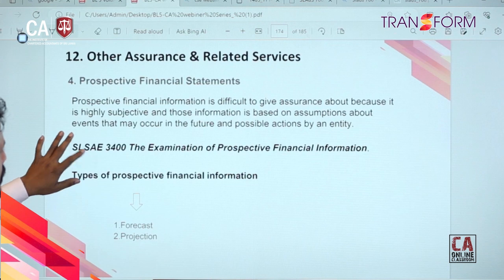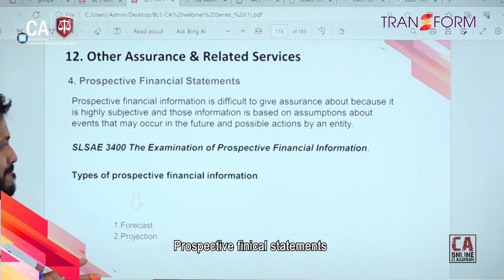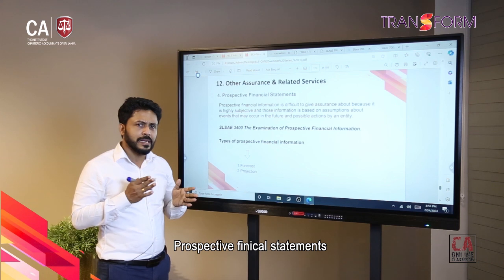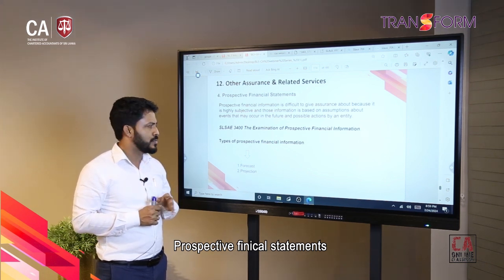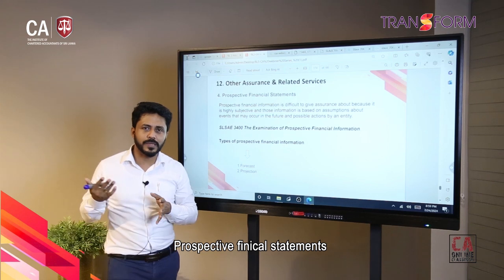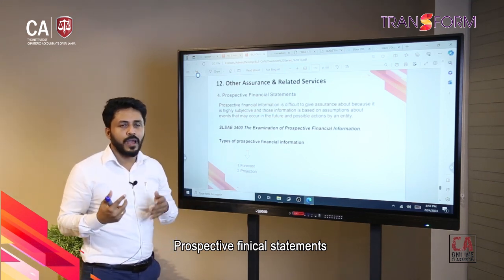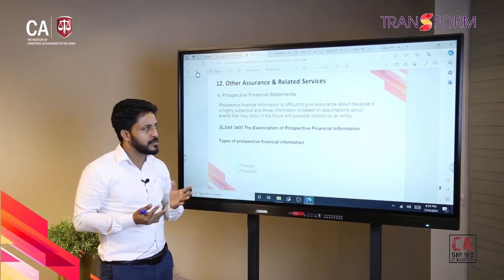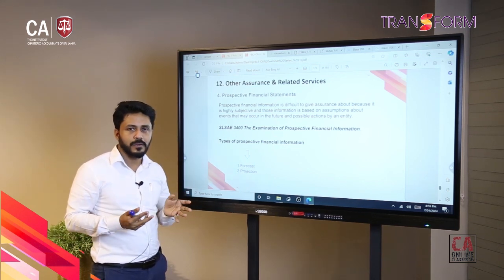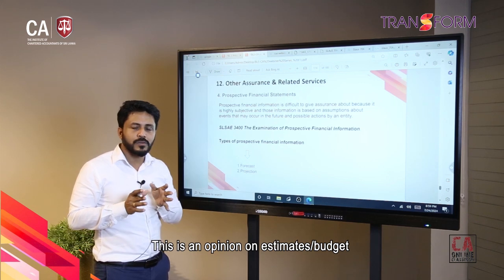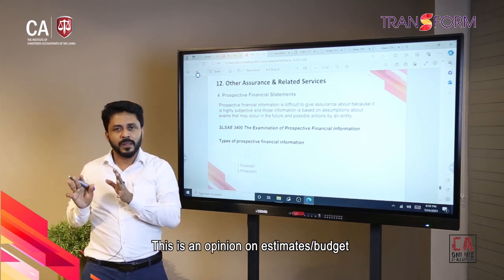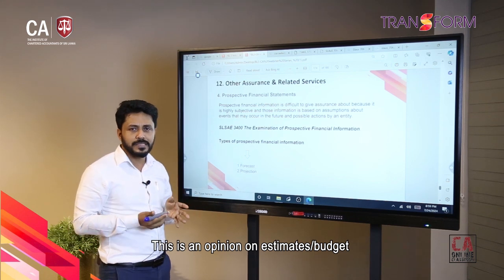Okay. And then we are coming to prospective financial statements. Firstly, you should understand what it is. We are focusing on budgeted numbers, forecasted numbers. So there may be a request from the auditee, the management, to have an independent opinion about our budget, about our cash flow forecast, about our future business plan. So then there may be a request, right?